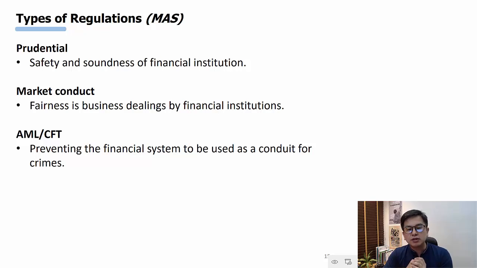Okay, so basically this part sums up the types of regulations in this part of the topic.